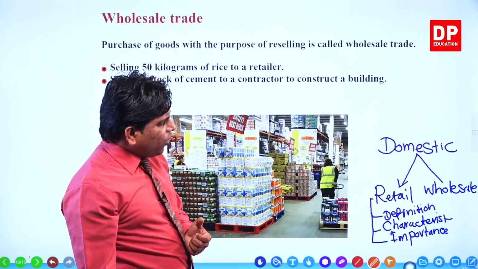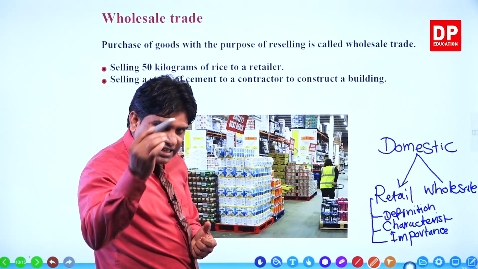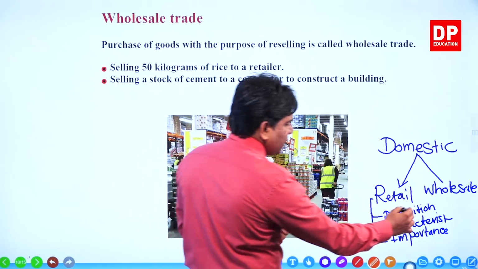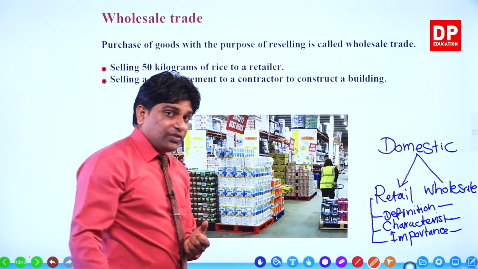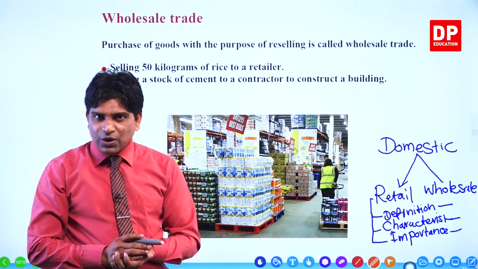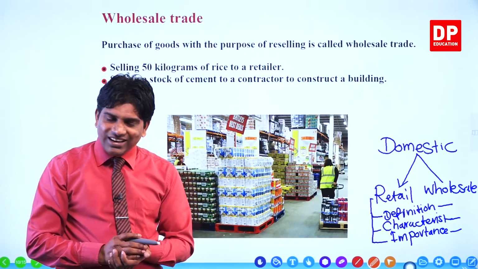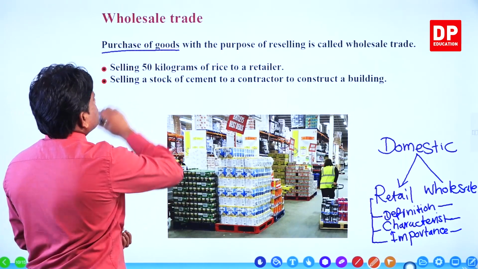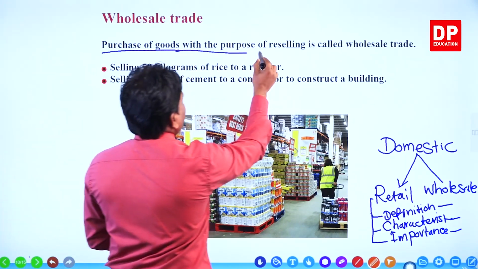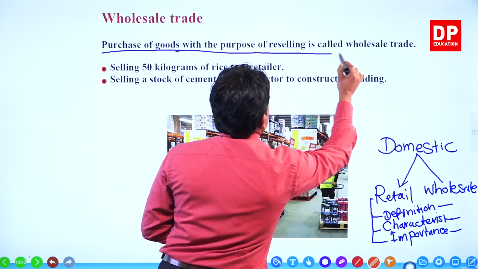Remember, under the wholesale business also we discuss the same topics: definition, characteristics, and importance. First of all, we should know what is wholesale business. Now look at here. Purchasing of goods with the purpose of reselling is called wholesale trade.